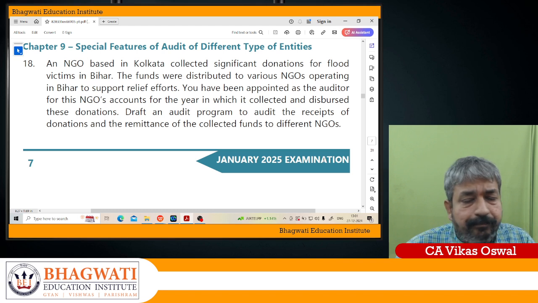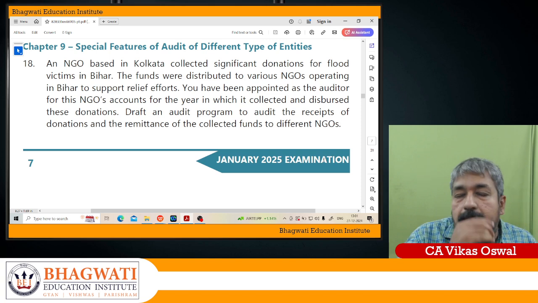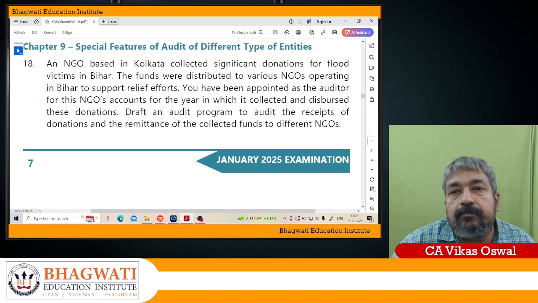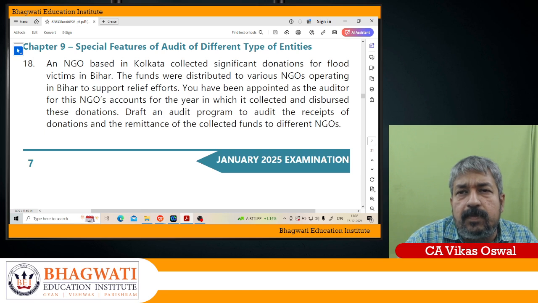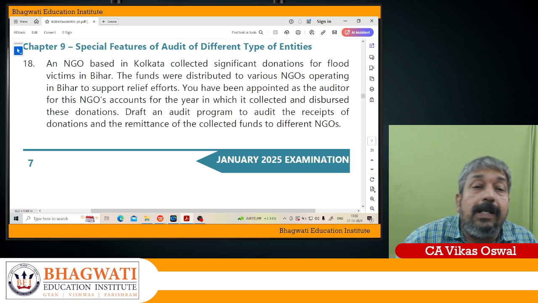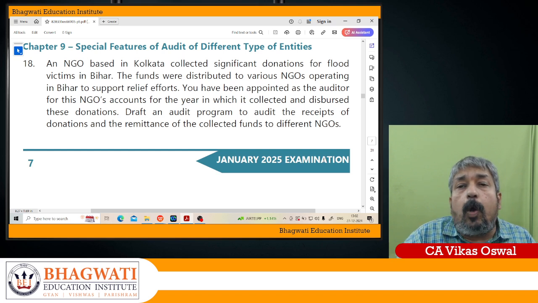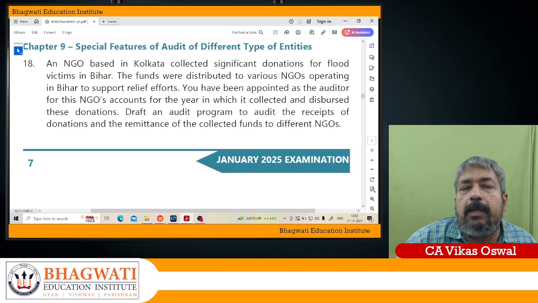Further, the bank reconciliation has to be checked for all the cash deposits. Basically, you have to check all the deposits which have been made. There may be a case where the cheque is deposited but not cleared. Then you have to reconcile with the receipt book also. So bank reconciliation has to be checked. Then the register of cash donations: whatever cash donation is received, the donor name is recorded, and the money should be deposited in the bank immediately.